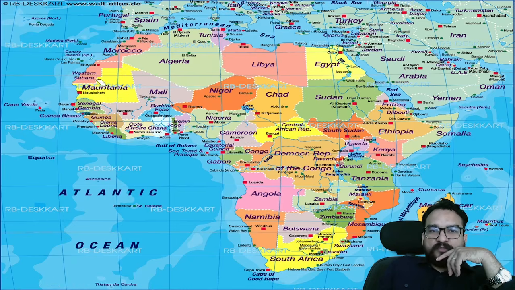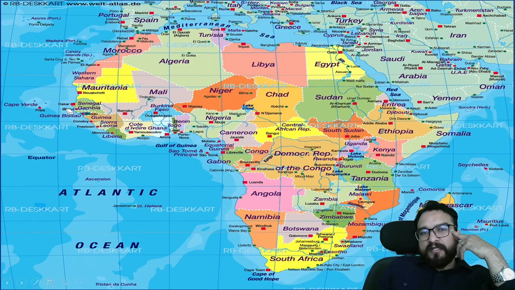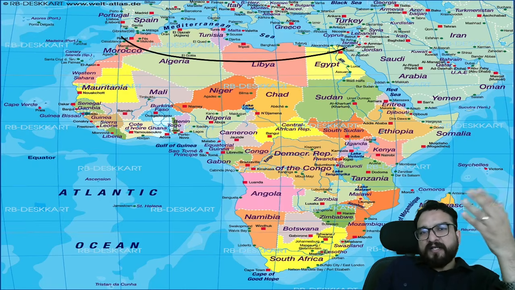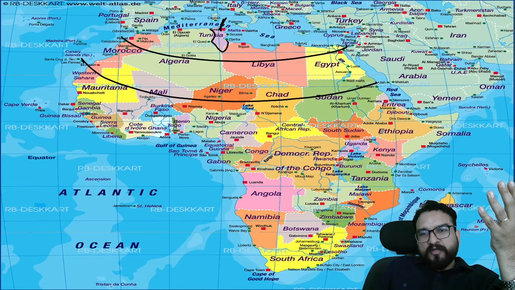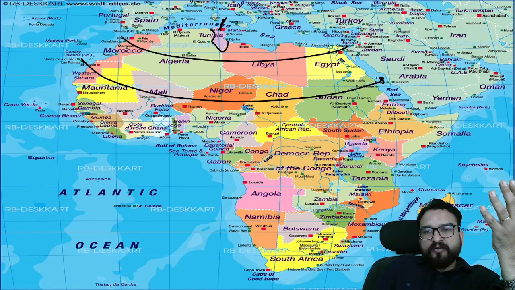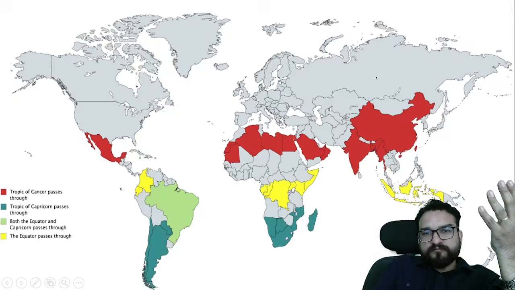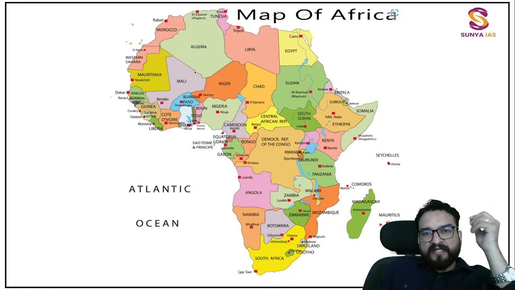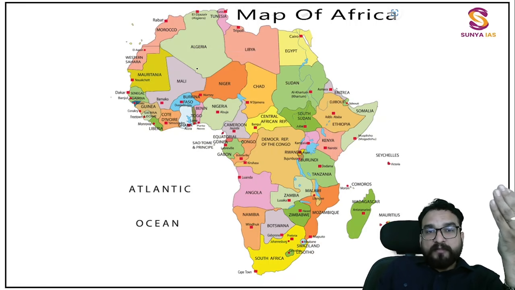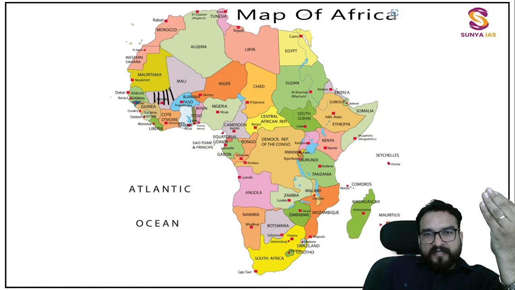Now one thing you must be noticing over here: in the above line which I told you, was any country landlocked in this particular part? Was Tunisia landlocked? No, right? In the second line, are you able to find any landlocked country over here? In this particular part, see the clean map over here. Are you able to find any landlocked countries? Yes, you are able to see the landlocked countries, and these landlocked countries are over here.